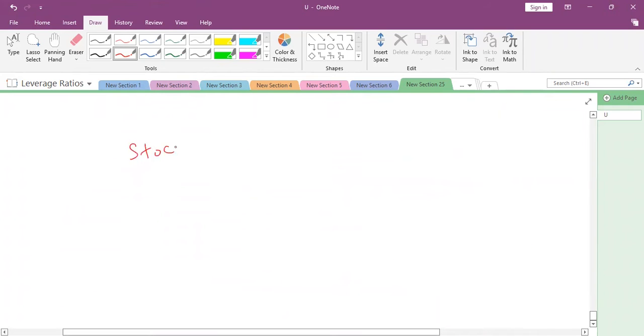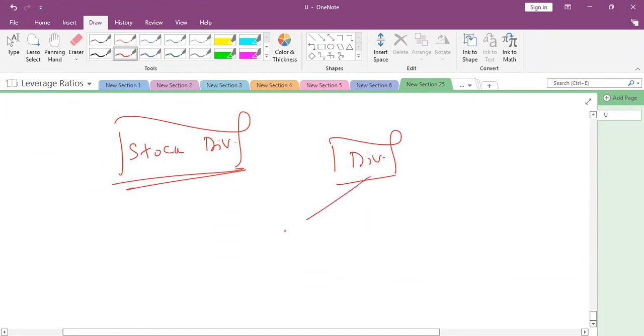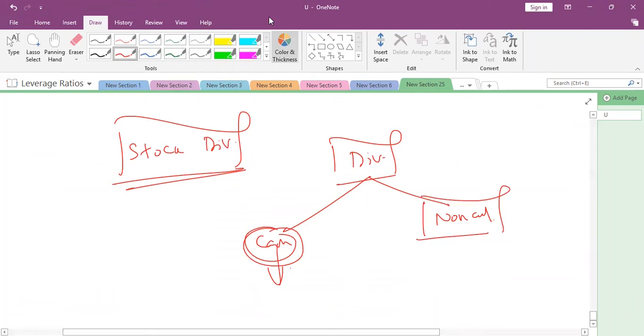Stock dividend. So a dividend can be declared in two ways. One is cash, another is non-cash. When cash is declared, there is no issue. With non-cash, again, there are some complications.